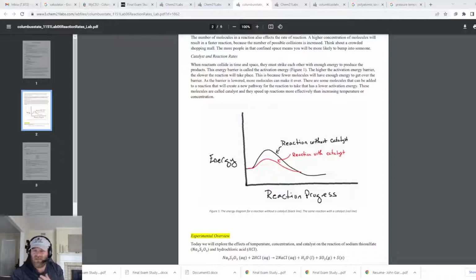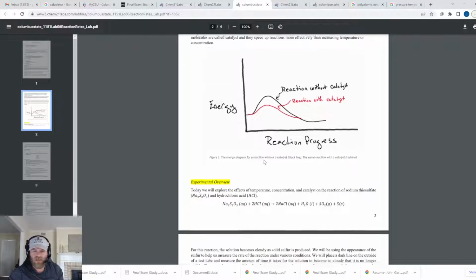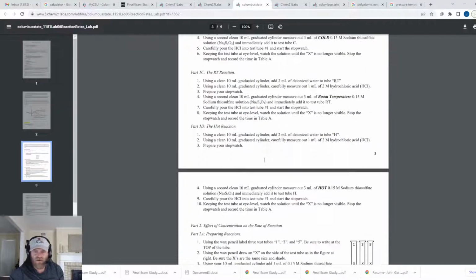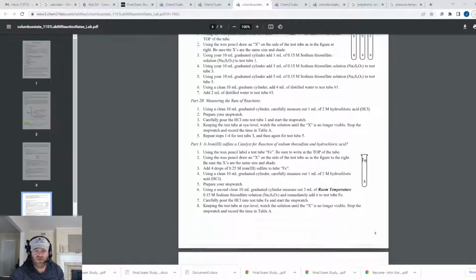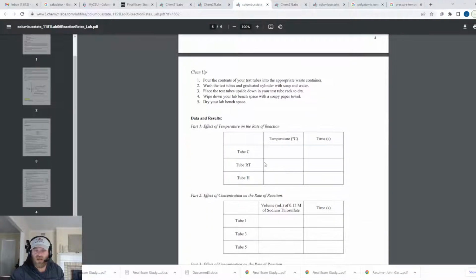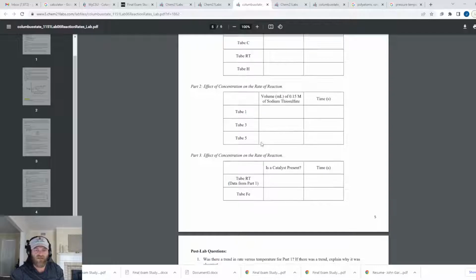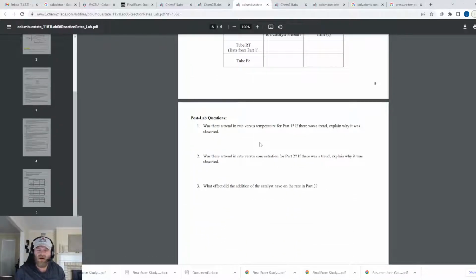I always think of the activation energy as being this hump right here on this graph. The highest part, however much it has to go up, that's how much energy it has to spend to activate. And when I put a catalyst in there, I'm this red line here, and it's lower than without the catalyst. So be able to recognize that. I might ask general questions like, if I raise the temperature in this reaction vessel, will the reaction go faster or slower? If I raise the concentration, will the reaction be faster or slower? Stuff like that. It wouldn't be too complex.